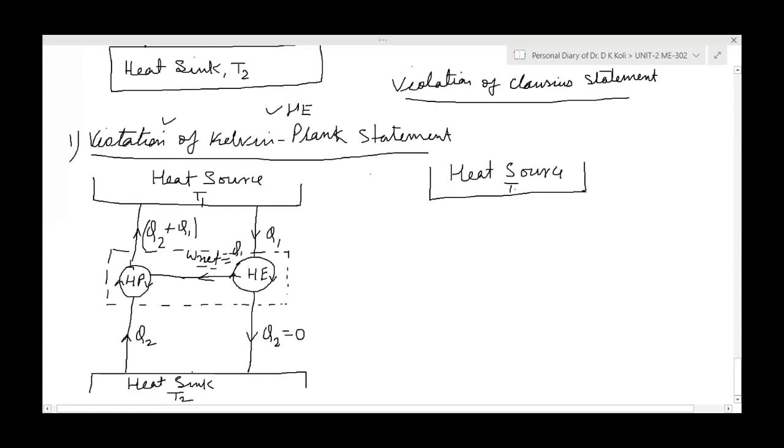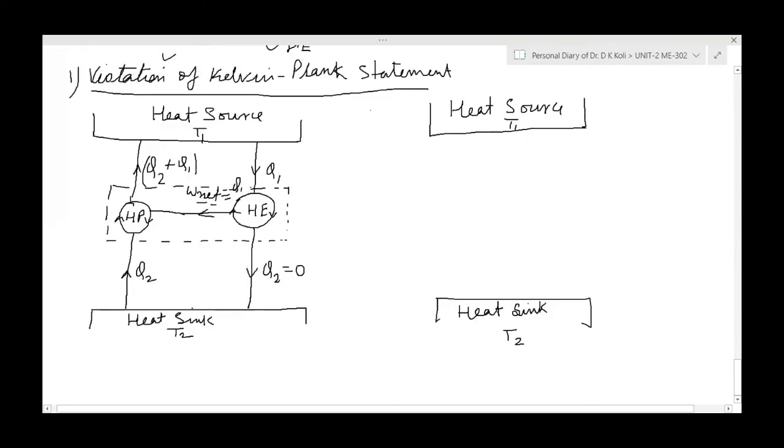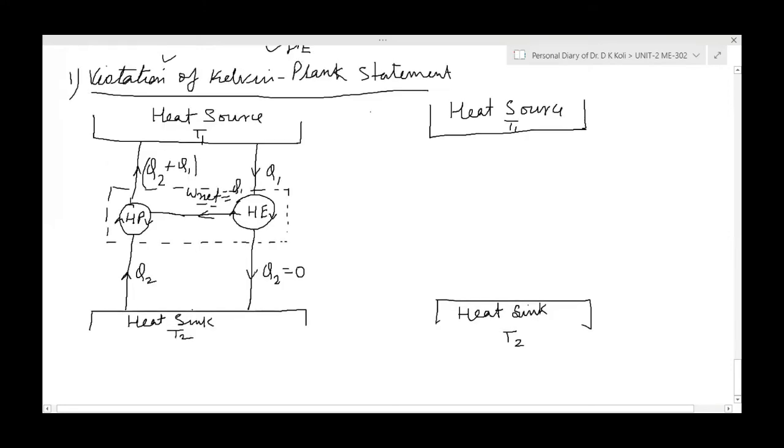This is T1, the heat source, and here we are having the heat sink at temperature T2. Now just see how this combined system is working. Because here Q2 equals 0, we are giving this amount of heat to the heat source.